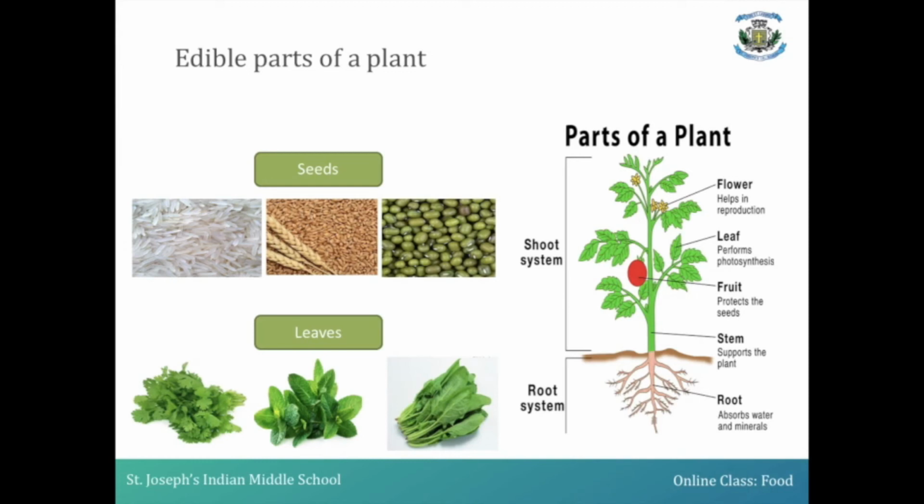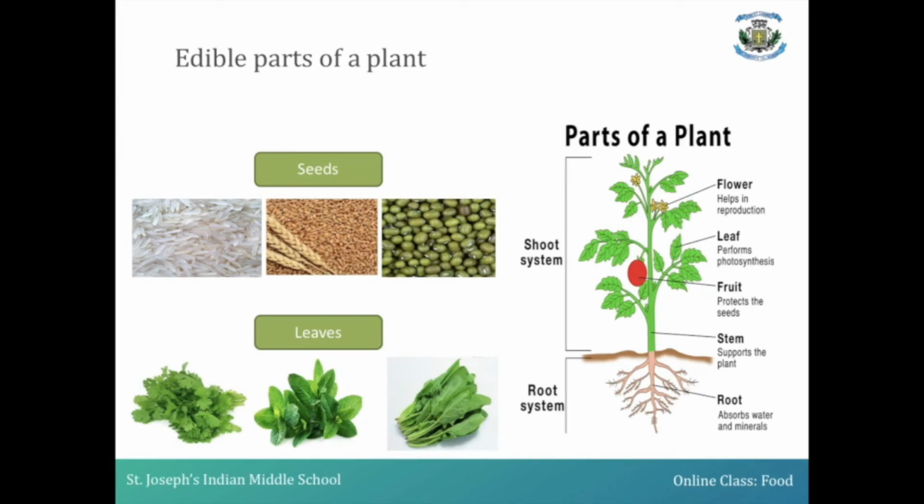under seed we have different edible ingredients, namely rice, wheat, green gram. All these ingredients come from the seed part of a plant. If you take the leaf part, which are the leaves that are edible for us to prepare food items?